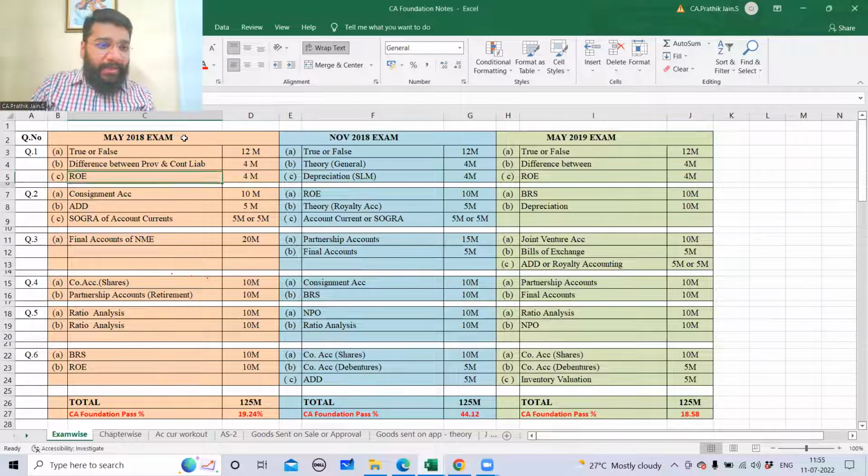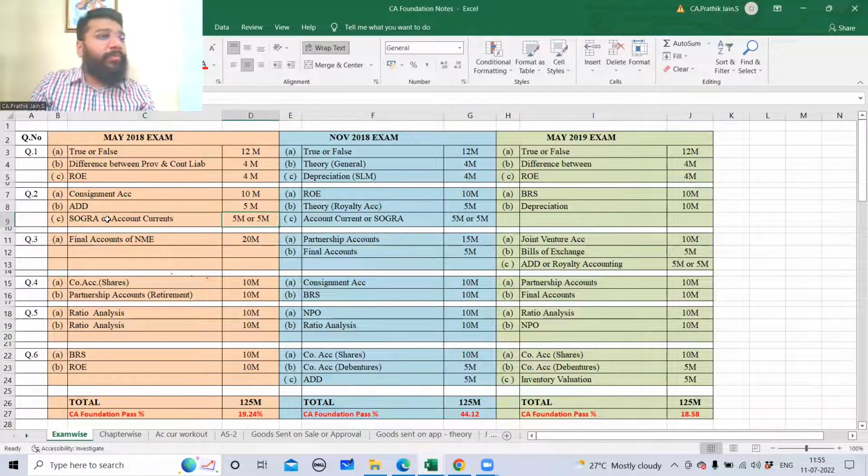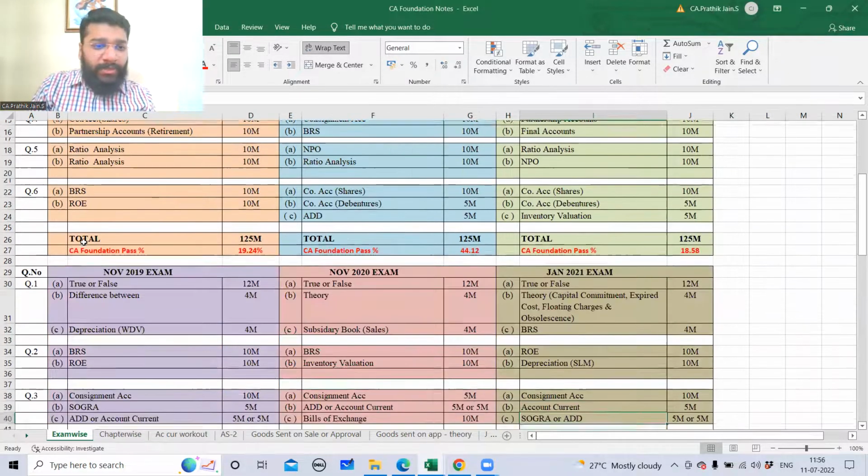So guys, in May 2018, in question number 2C, you had an option between sale of goods on approval or return basis versus account current. So 5 marks, there's an internal choice. November 2018, again, there is an internal choice for account current and sale of goods on approval or return basis. Then in May 2019, you do not have any questions from this chapter.